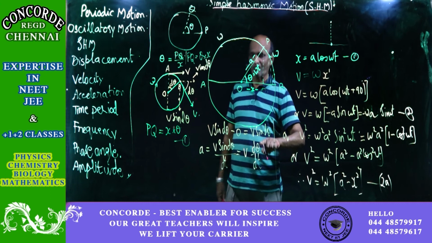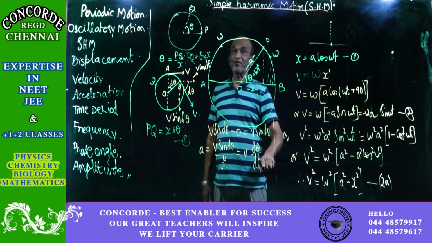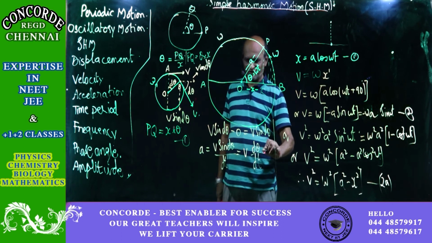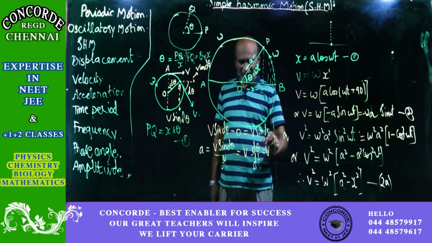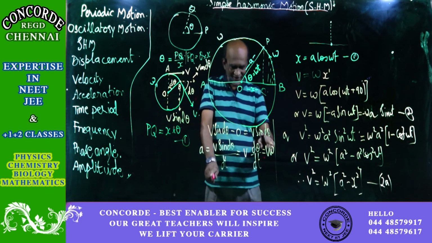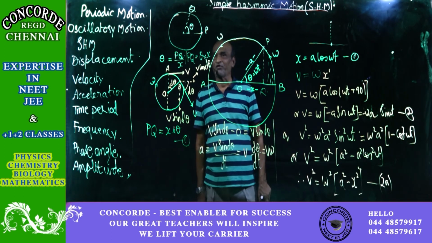Angular distance. Distance by time is velocity. Angular distance, so this is equal to angular velocity. We know the symbol for angular velocity, omega. So acceleration is therefore equal to v omega.